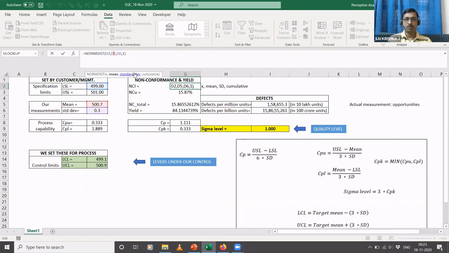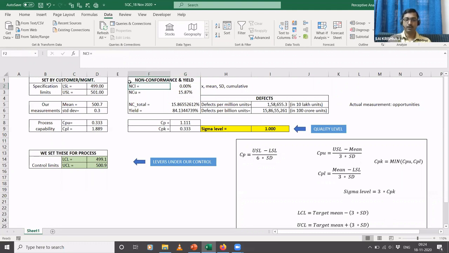When you're talking about less than or equal to, you're talking about a continuous distribution as opposed to a discrete distribution. So for a continuous distribution, this cumulative will be 1. I'll repeat: if your process is following a normal distribution with a mean of 500.7 and a standard deviation of 0.3, what is the probability that the weight will be less than or equal to 499 grams, or less than this lower specification limit? That is what we define as the non-conformance lower.